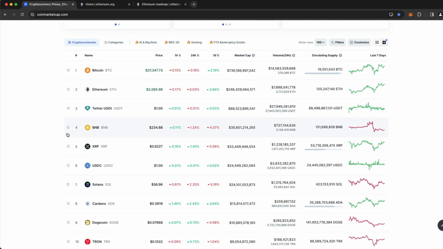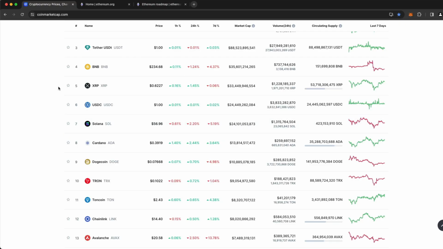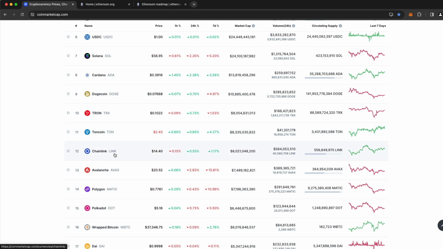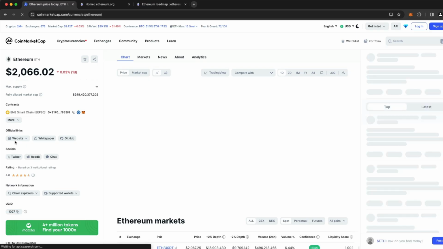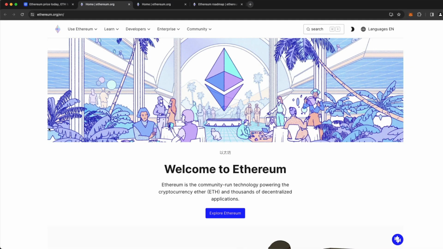Well, one of the best ways that you can learn more about a particular blockchain network is to go onto coinmarketcap.net and locate the blockchain that you're interested in learning about. And so if we wanted to learn more about Ethereum, we could just go ahead and click into it, locate their official website, and then head right over to their official website. So when you want to learn about a blockchain, the best way is really to just jump into their official resources. Oftentimes, I think that you'll be surprised at how friendly and approachable the official resources on the official blockchain websites can be.